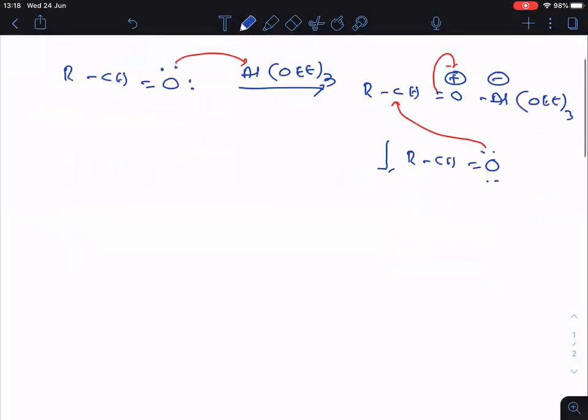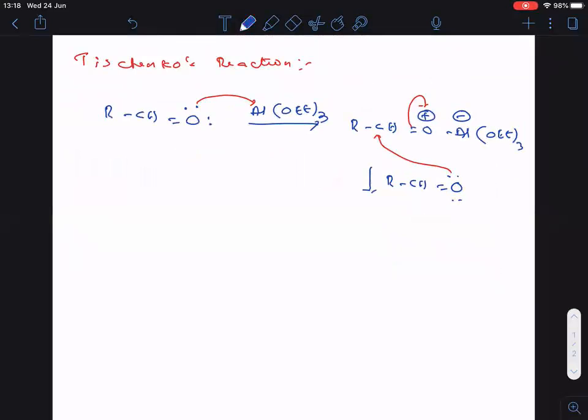Here, C is bonded to hydrogen. Then here, oxygen got the positive charge now. Why? Because it donated the electron pair. Then after here, Al minus OEt taken thrice.